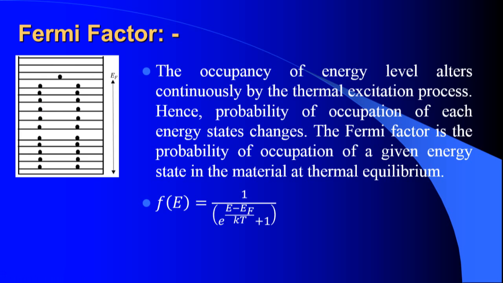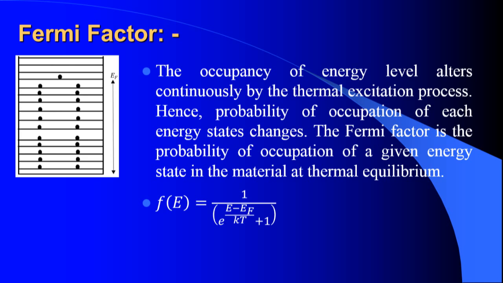How the probability varies with temperature is accounted for by the Fermi factor. So the probability of occupation of each energy state changes with temperature. The Fermi factor is the probability of occupation of a given energy state in the material at thermal equilibrium. It simply describes the variation of probability of occupancy with respect to temperature.